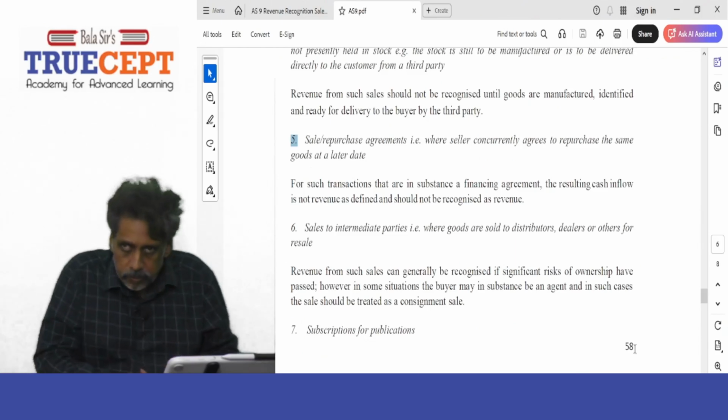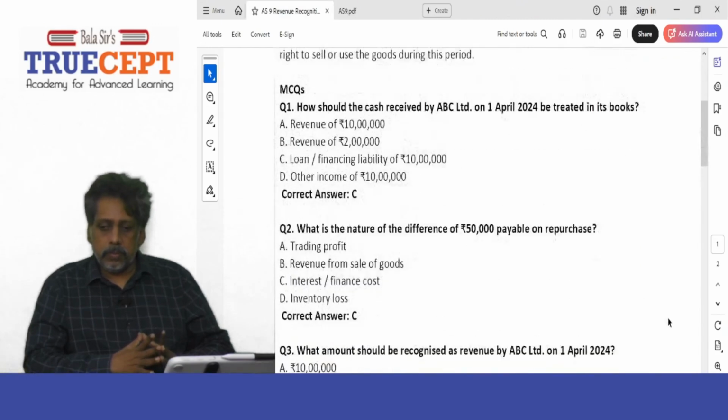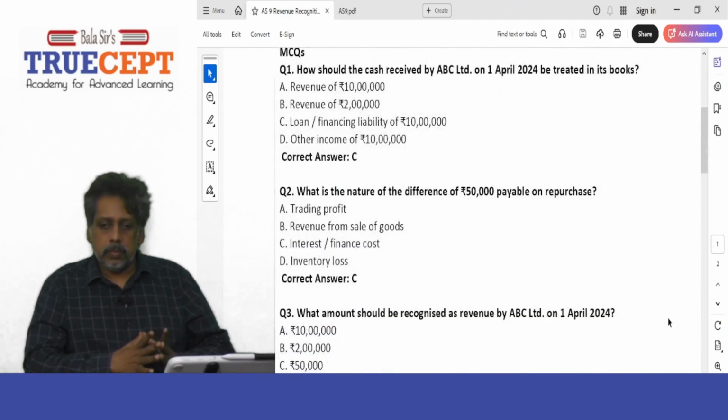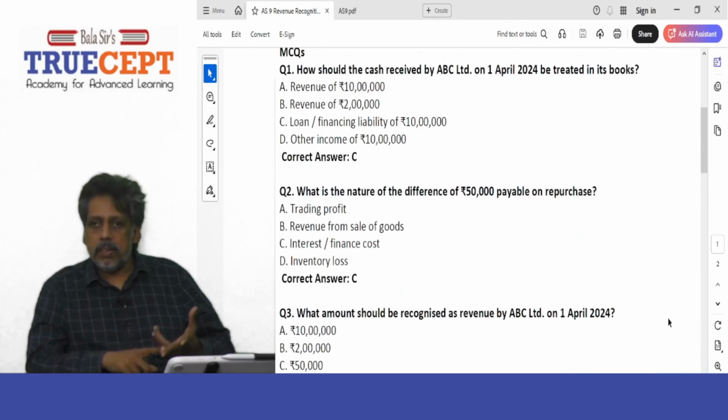First MCQ. How should the cash received by ABC on 1st April be treated in its books? What is the right option? The right option is loan or financing liability of 10 lakh. Exactly. You know what entry you should pass in your books? You will be debiting bank or debiting cash and crediting loan from XYZ traders. It's a financial liability, nothing but you have an obligation to repay that amount. Option C is the right answer.